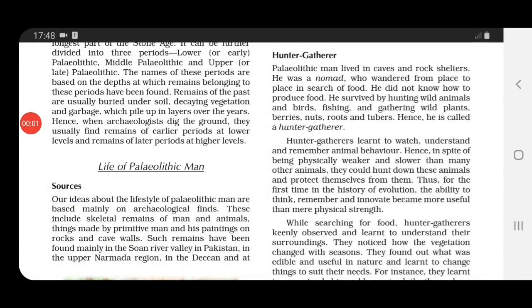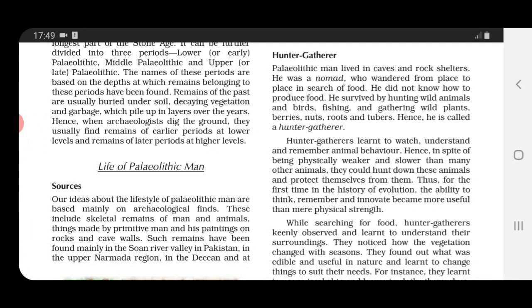Now, slowly, these hunter-gatherers learned to watch. They learned to understand and remember the animal behavior. Why was there a need to watch, understand and remember the animal behavior? So that they can hunt the animals at the right time, and at the same time they can protect themselves from the wild animals.